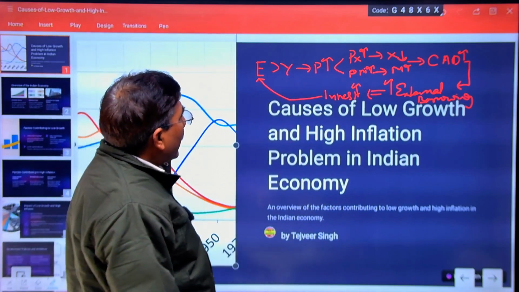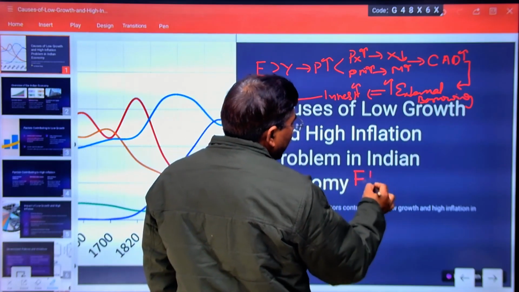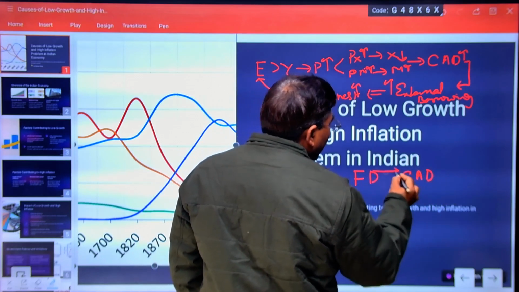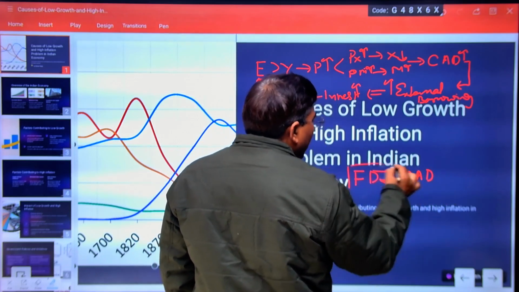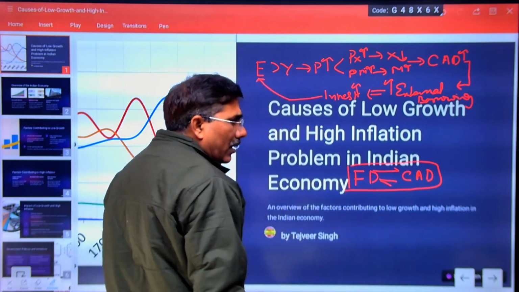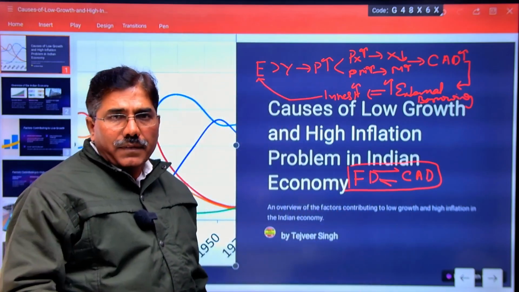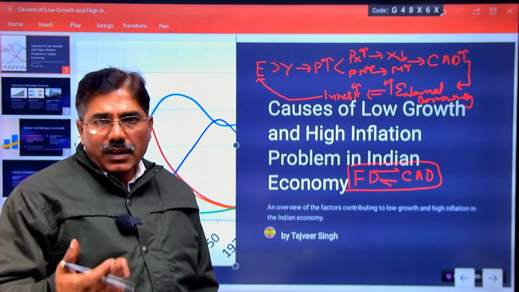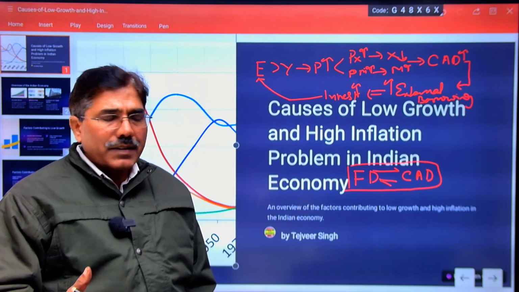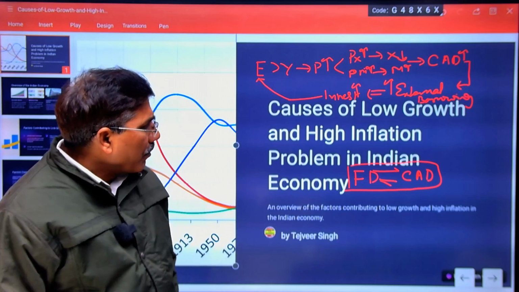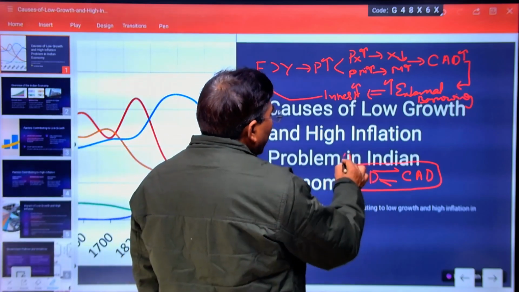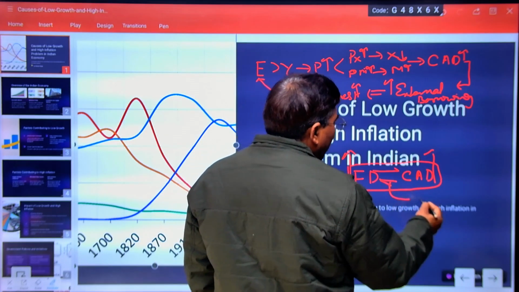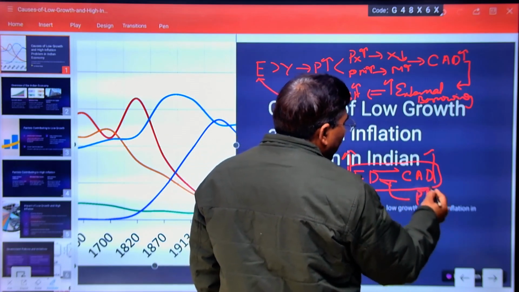In this way, fiscal deficit and current account deficit began to reinforce each other. One side, increasing fiscal deficit increases the current account deficit; other side, increasing current account deficit increases the fiscal deficit. That phenomenon persisted, and the outcome was increasing price in the economy.